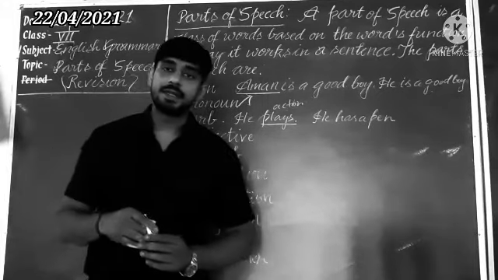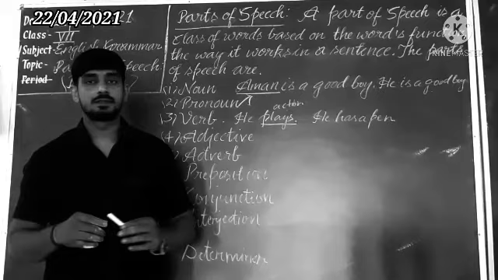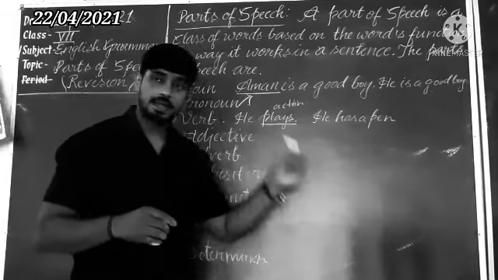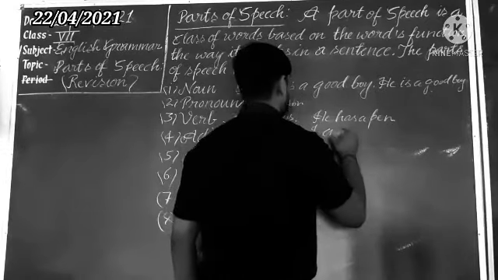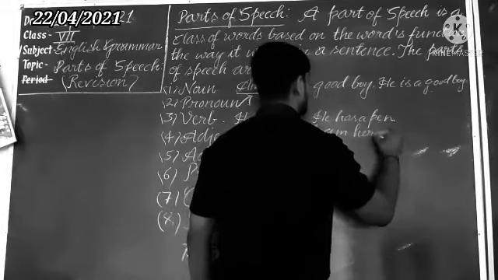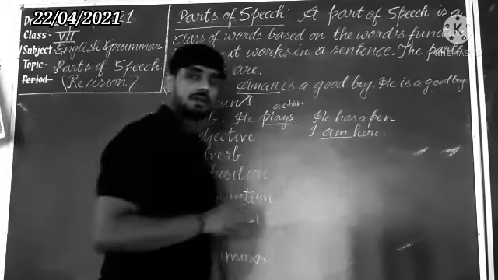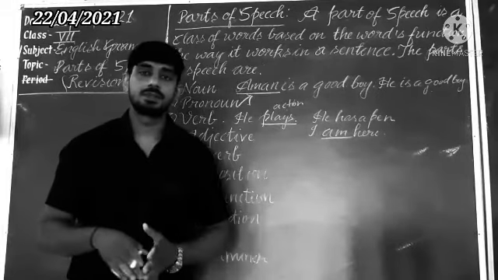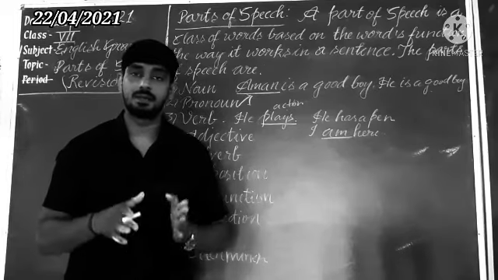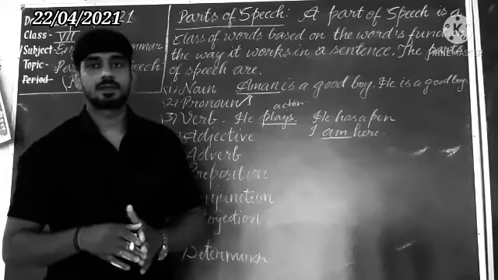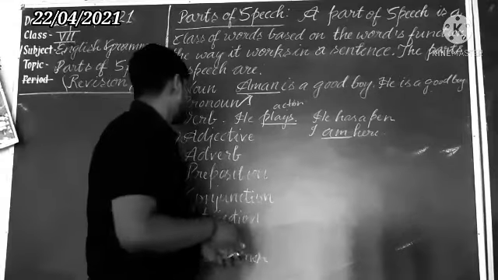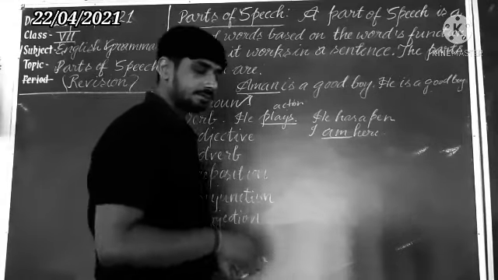Afterward, a verb also indicates being. Suppose that I am here. Is, am, are, was, were. These words will denote being, that I am available. Understand? Verb of being. Next one we are coming to adjective.